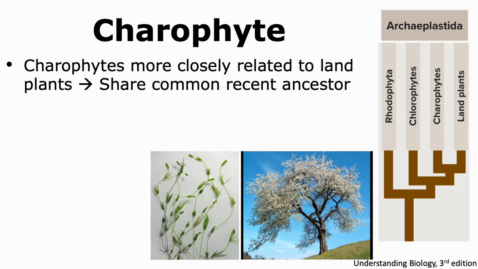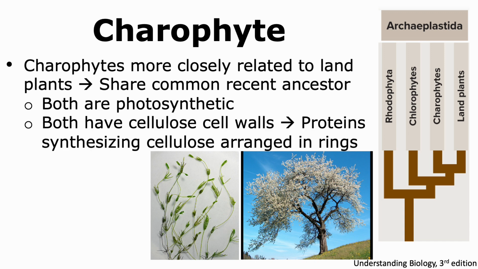Between chlorophytes and charophytes, plants are more closely related to charophytes. In fact, phylogenetic analysis has revealed that charophytes and land plants share a common recent ancestor. There are some similarities between the two as well, including that both of them have the ability to perform photosynthesis because both of them are photoautotrophs.